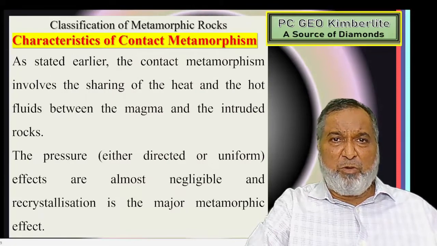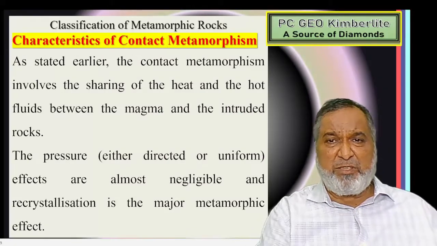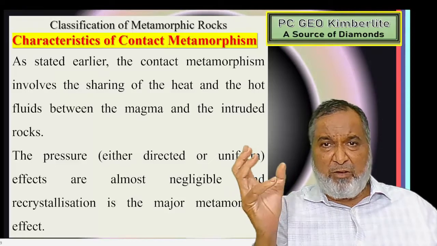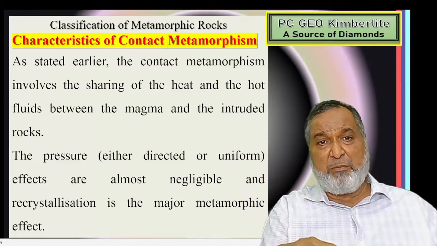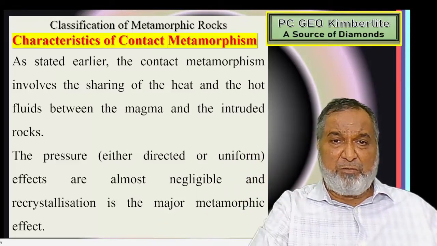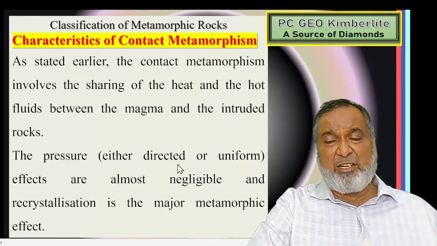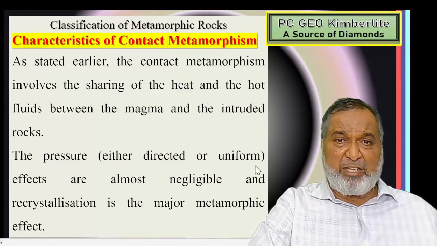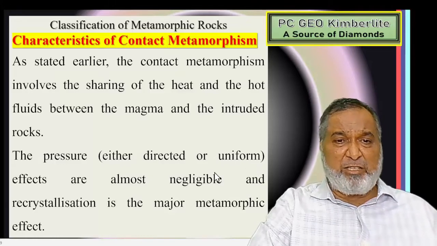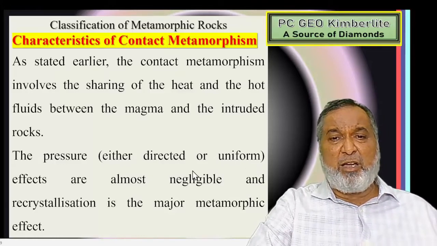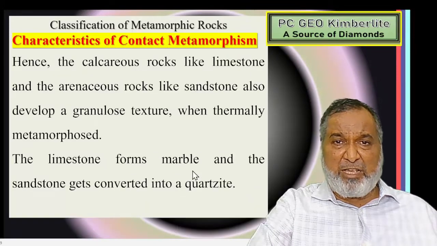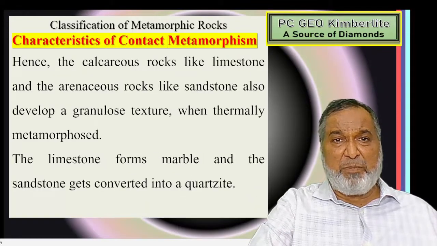The next thing in contact metamorphism is the sharing of heat and hot fluid between the magma and the rocks into which it has intruded. The pressure, whether directed or uniform, has an almost negligible effect, because heat is the major factor for contact metamorphism.